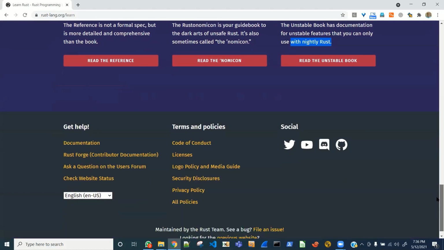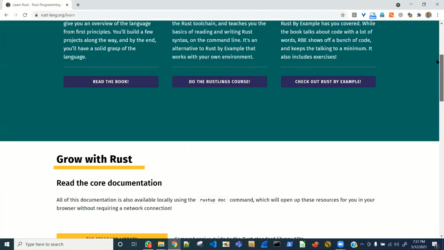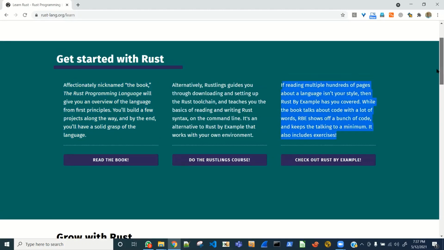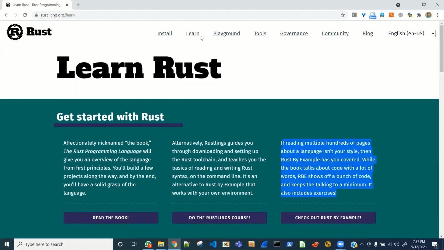What's down here? No. All right, so it's pretty clear. We'll use this and we'll use this. How exactly, in what combination, we'll see and improvise. All right, that was the learn part, tools, and so on. We don't need this. Let's install it.